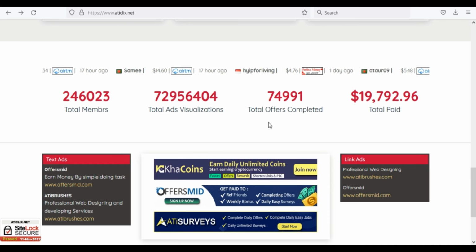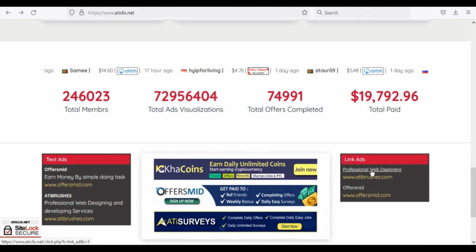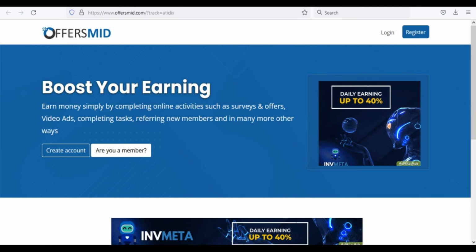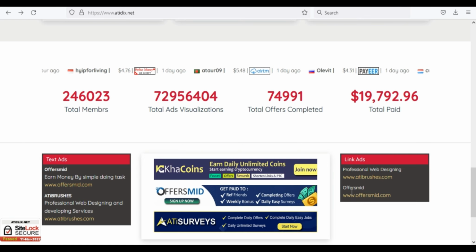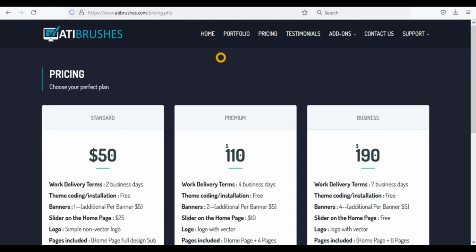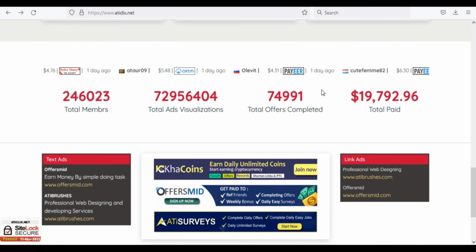But don't panic when you see ads that are different from these, because the website keeps changing ads by replacing an old set of ads with a new one. And that happens pretty much every day. So all of these ads will pay you money when you click on them, and the best part about it is that you do not need to do anything after clicking on them.